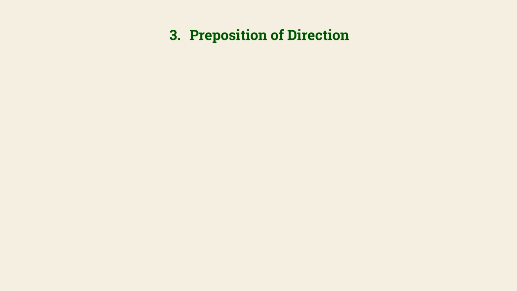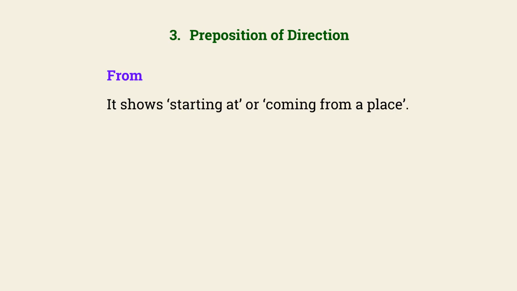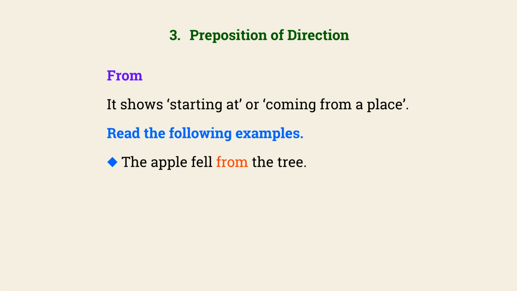Preposition of direction. From. It shows starting at or coming from a place. Read the following examples. The apple fell from the tree. They are coming from the market.